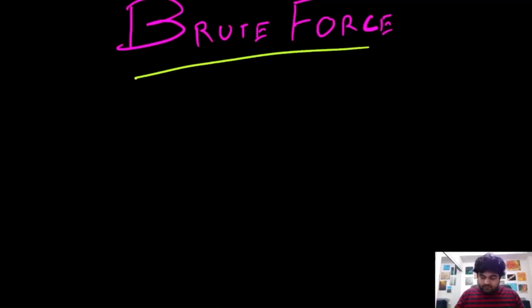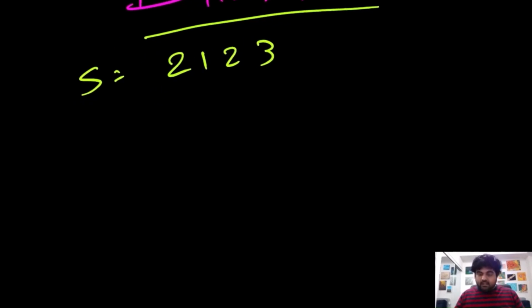For the brute force approach, let's take a custom example. Suppose our given s is equal to 2, 1, 2, 3, and we need to see how many different ways we can decode this one. So the brute force approach is pretty simple. We just take all the possibilities starting from the first value and keep moving and keep building our solution, and when we reach the end at any given path, we consider it as one way to decode it.